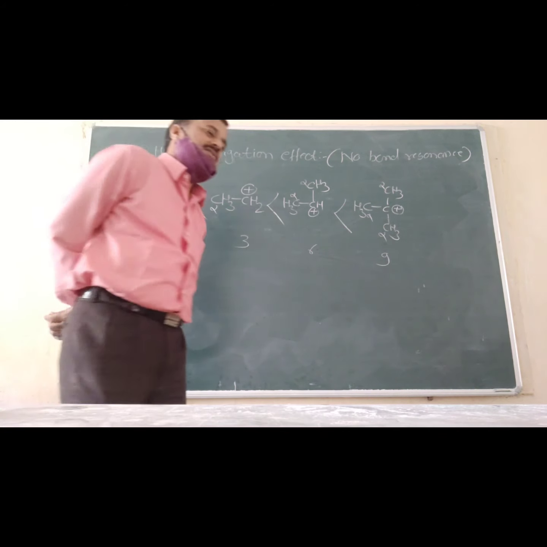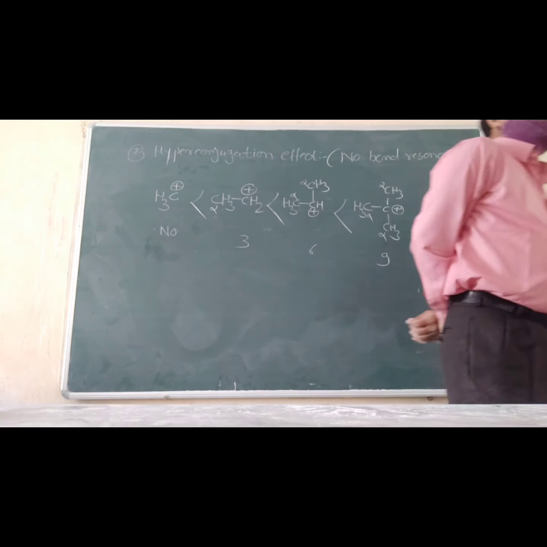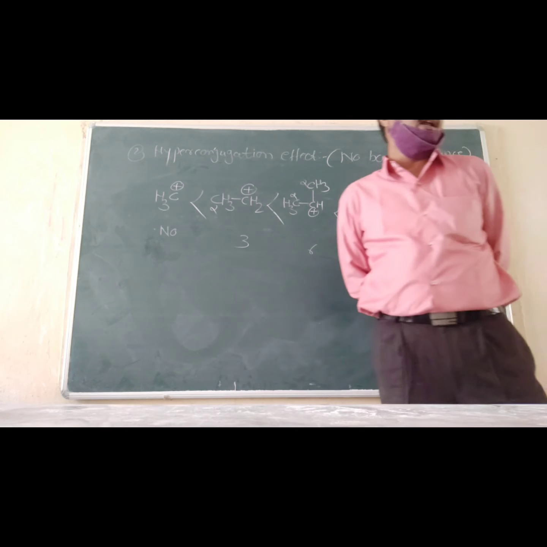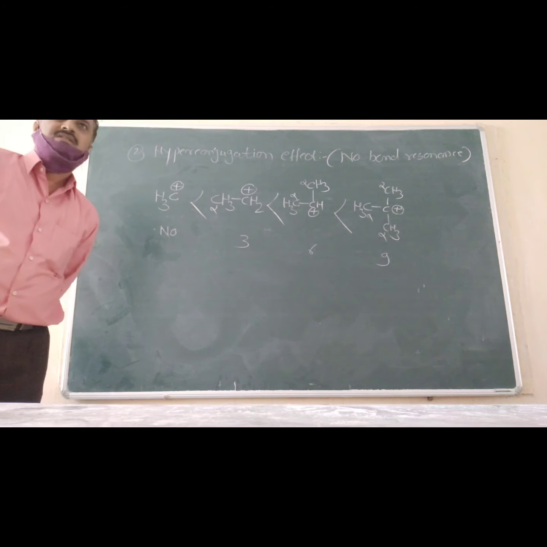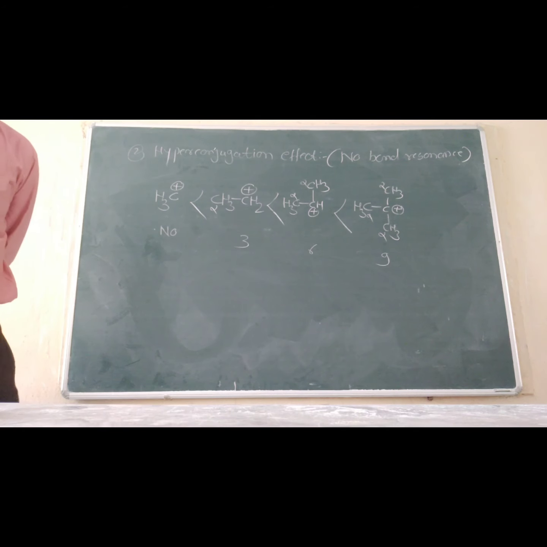Write down. Next line. Actually, this effect you are studying in BSc first year. Okay, hyperconjugation effect. Write down next line.